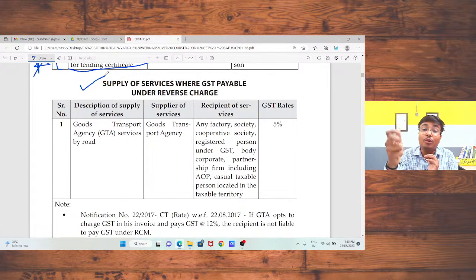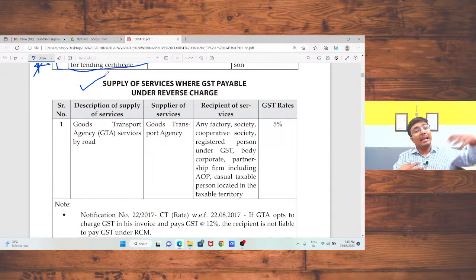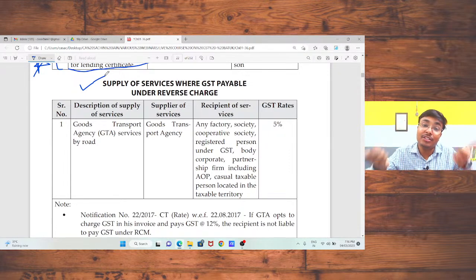So in case of GTA, if GTA is paying tax at the rate of 5%, in that case recipient has to pay the tax under reverse charge mechanism. That is, I am a business owner and I am buying certain goods. And for transportation charges, I had paid freight to my transporter. In that case, if my transporter who is providing the transportation services is going to pay the tax at the rate of 5%, in that case, I need to pay the tax under reverse charge also at the rate of 5%.